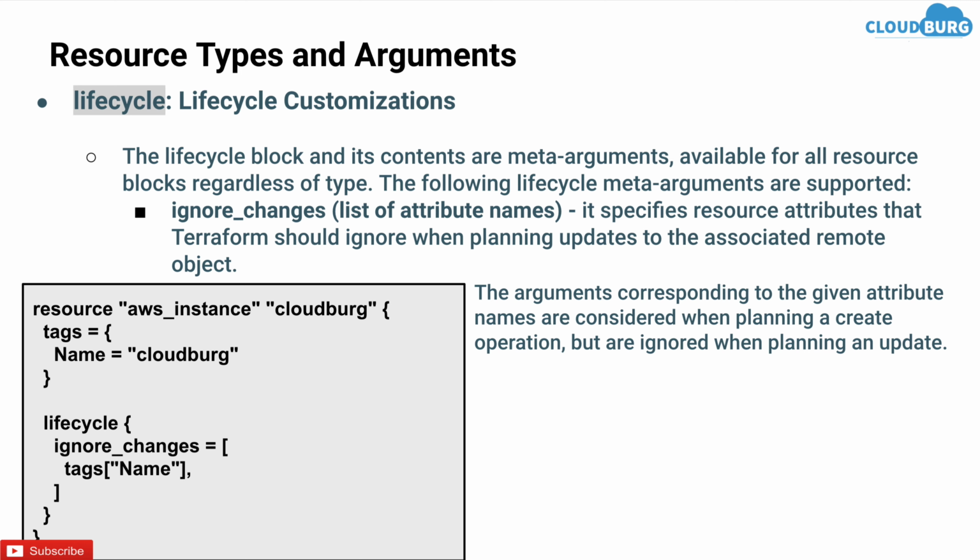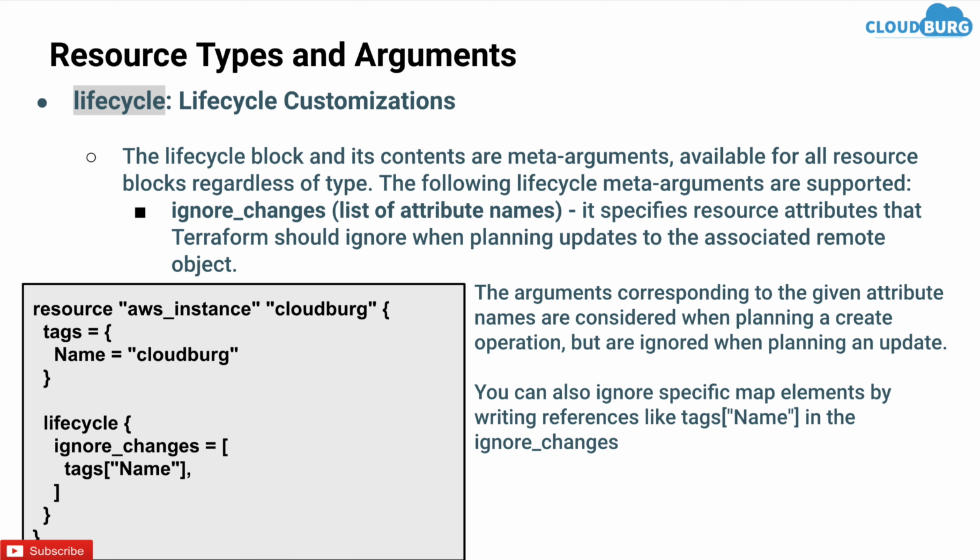The arguments corresponding to the given attribute names are considered when planning a create operation, but are ignored when planning an update. You can also ignore specific map elements by writing references like tags name in the ignore changes.